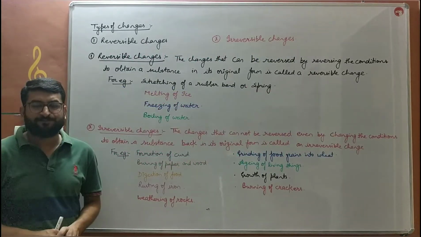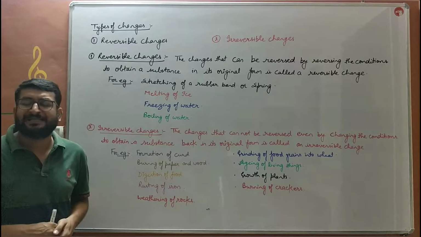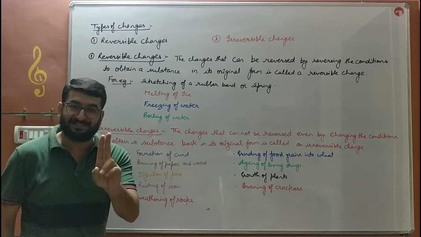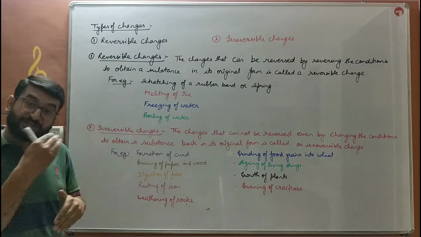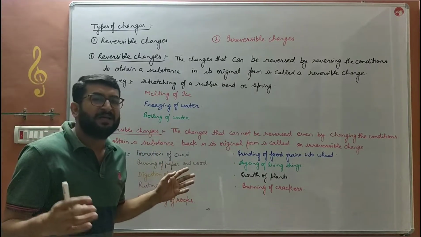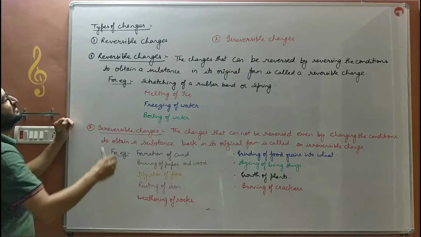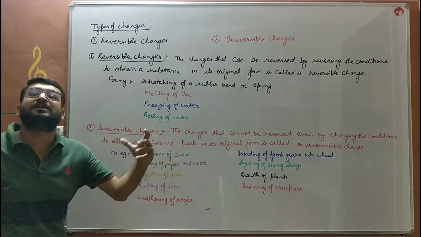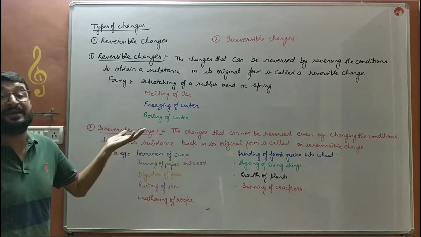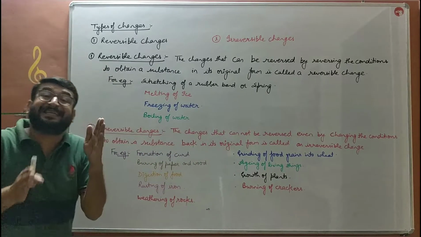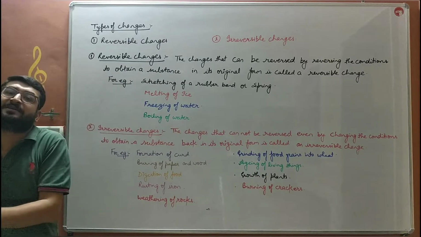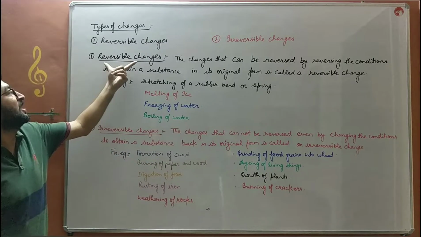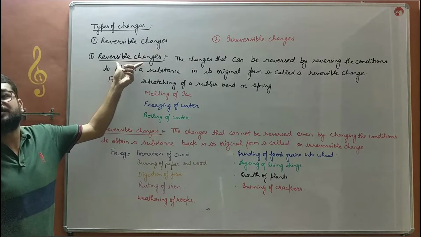Now we will discuss the types of changes. There are two types of changes, or we can grade the changes into two kinds on the basis of their reversibility. The two kinds of changes on the basis of their reversibility are reversible changes and irreversible changes. As their name indicates, the kind of changes that can be reversed easily by a change in certain conditions are known as reversible changes.